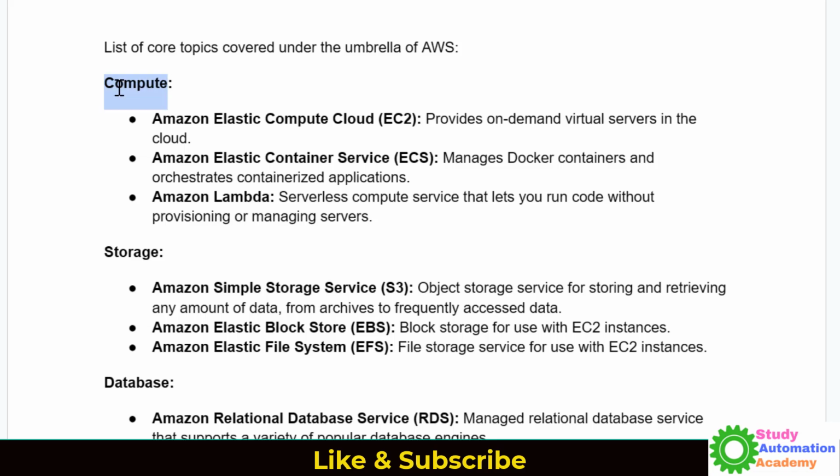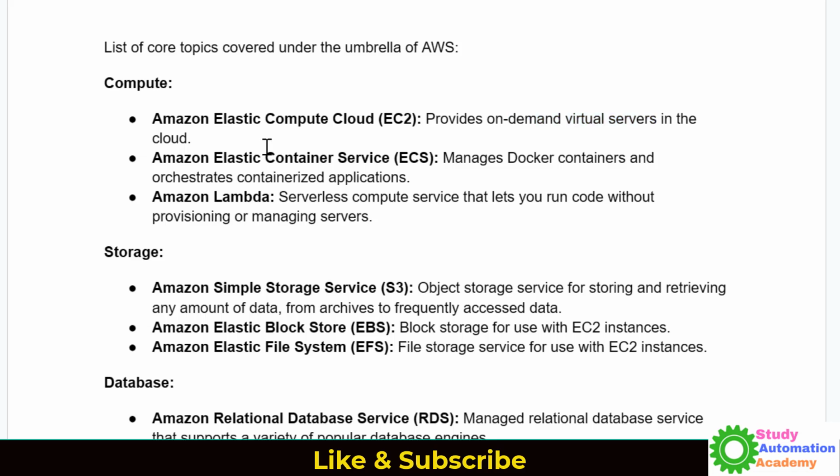If we talk about compute, for the compute engine we have EC2, Amazon Elastic Compute Cloud. Then we have ECS, Amazon Elastic Container Service. We have Lambda, which is serverless compute. If we talk about EC2, it provides on-demand virtual servers for the cloud.